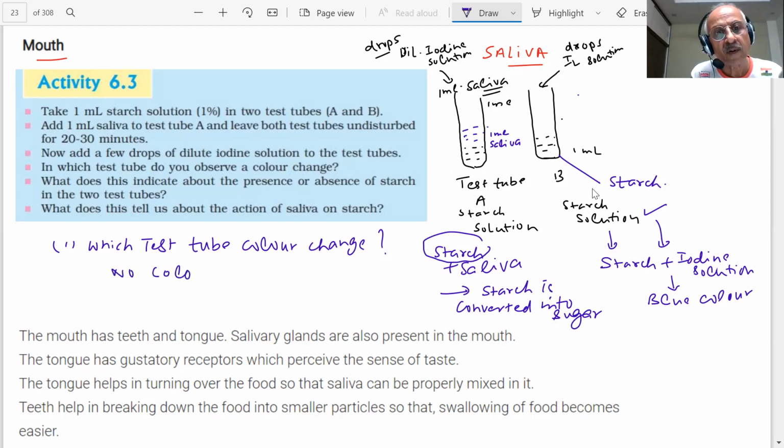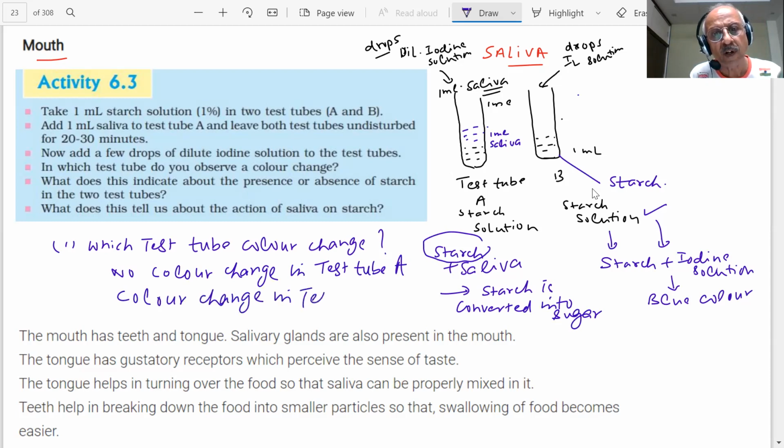No color change in test tube A, students, and color will change in test tube B, because it has starch. That means, students, whatever we are eating, the tongue plays a role, and the saliva plays a very important role.